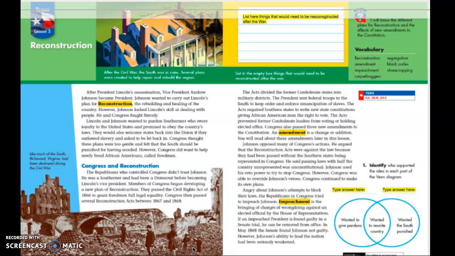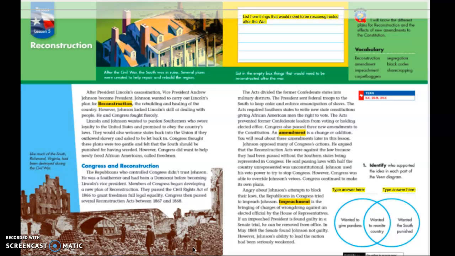The acts divided the former Confederate states into military districts. The president sent federal troops to the South to keep order and enforce emancipation of slaves. The acts required Southern states to write new state constitutions, giving African American men the right to vote. The acts prevented former Confederate leaders from voting or holding elected office. Congress also passed 3 new amendments to the Constitution. An amendment is a change or addition. You will read about these amendments later in this lesson.